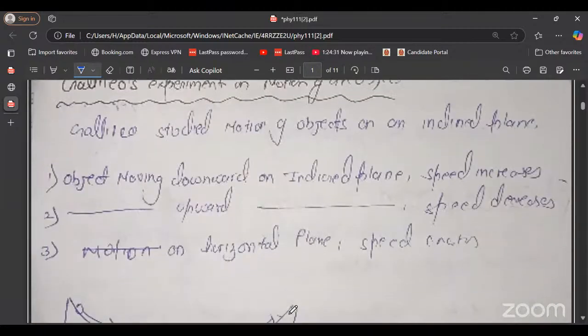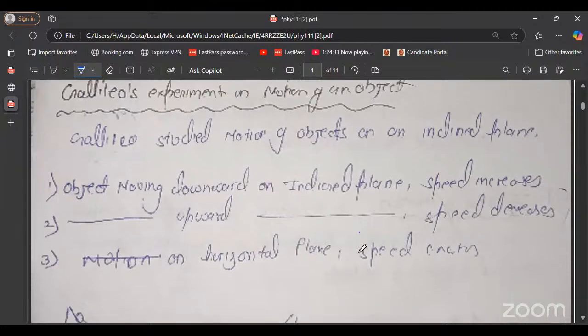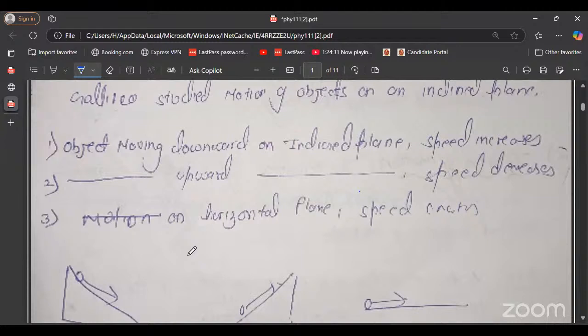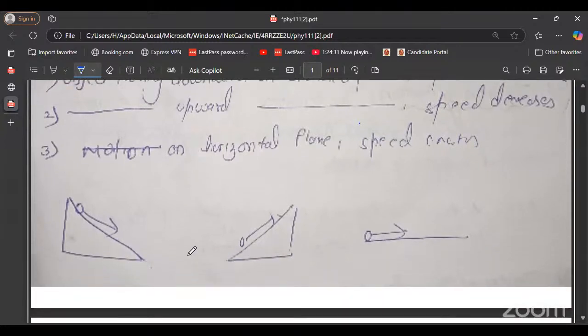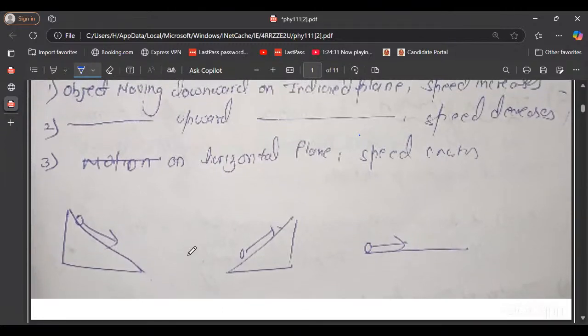Galileo studied the motion of an object on an inclined plane. Firstly, he studied an object moving downward on an inclined plane. If an object is moving downward on an inclined plane, its speed increases. The second case is that if an object is moving upward on an inclined plane, its speed decreases.